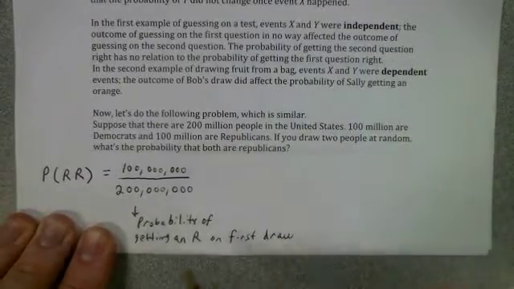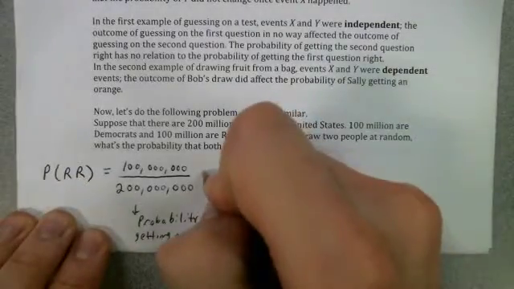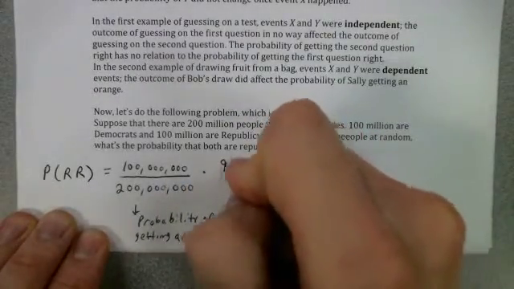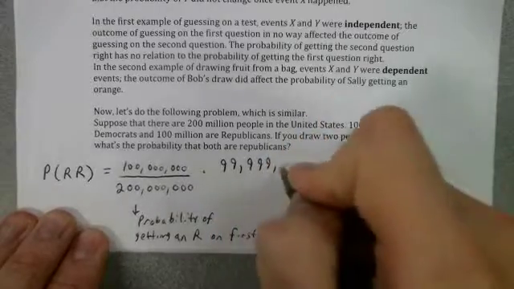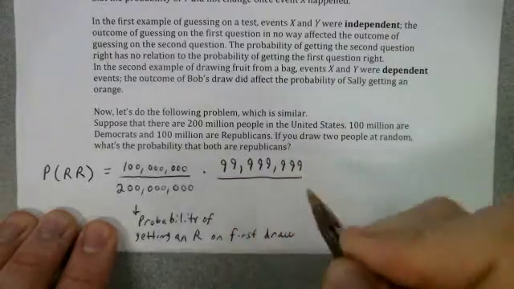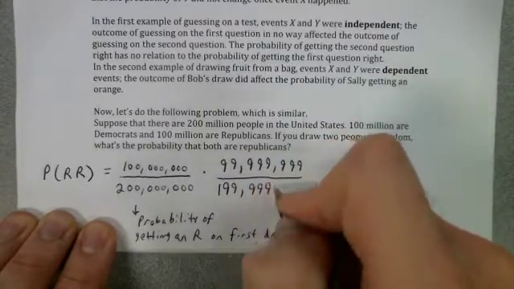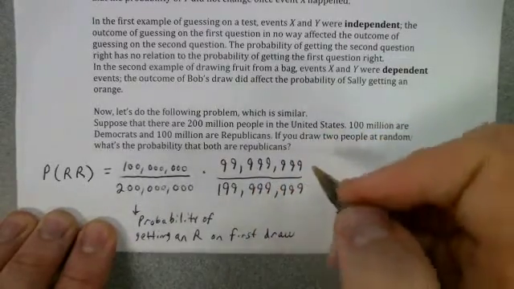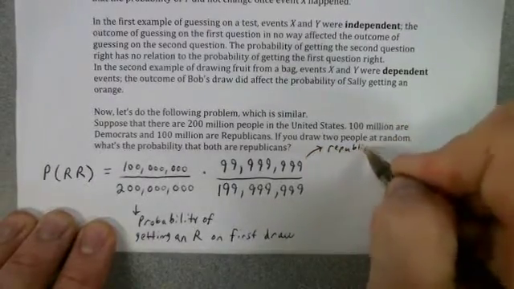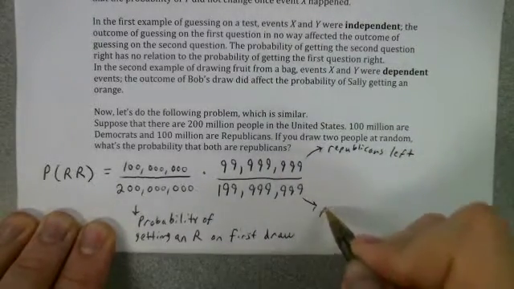Okay, now I want to know, what's the probability of getting a Republican and then a Republican again? All right, if you got a Republican on the first draw, there are 99,999,999 Republicans left out of 199,999,999 people left. So that number is Republicans left, and that number is the total number of people left.